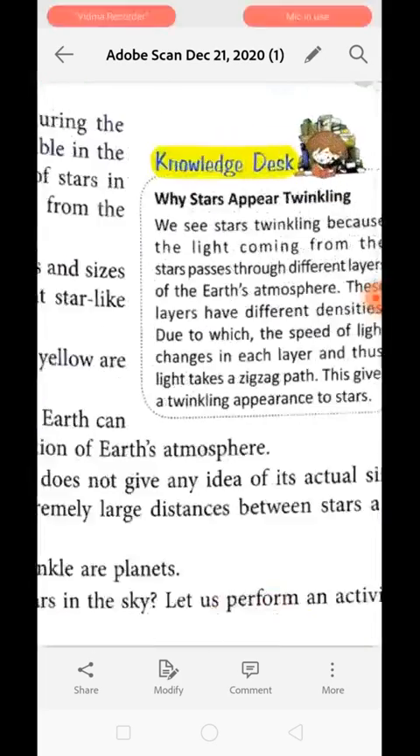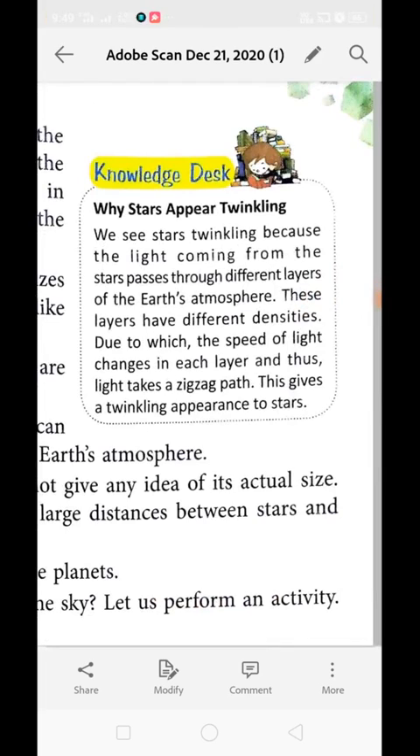Now the question arises, why do the stars appear twinkling in the night sky? We see stars twinkle because the light coming from the star passes through different layers of the earth's atmosphere. These layers have different densities, due to which the speed of light changes in each layer. This light takes a zigzag path, and this gives a twinkling appearance to the star. Sometimes the light is coming, sometimes it is not, because of the interruption present in the earth's atmosphere. So they appear to be twinkling.